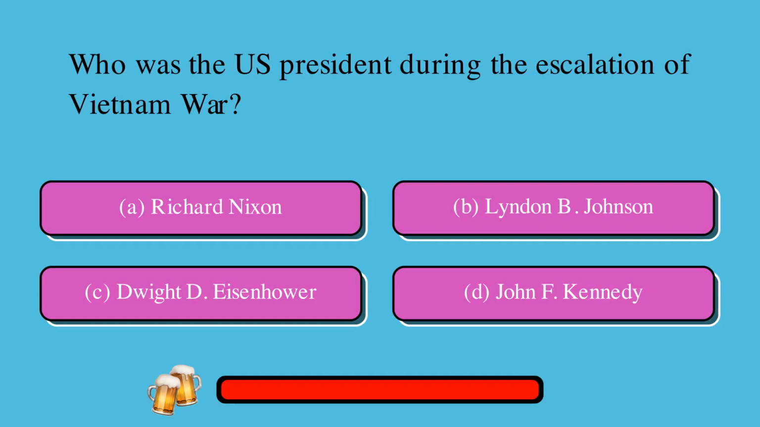Who was the U.S. president during the escalation of the Vietnam War? A. Richard Nixon, or B. Lyndon B. Johnson, or C. Dwight D. Eisenhower, or D. John F. Kennedy? The correct answer is B. Lyndon B. Johnson.